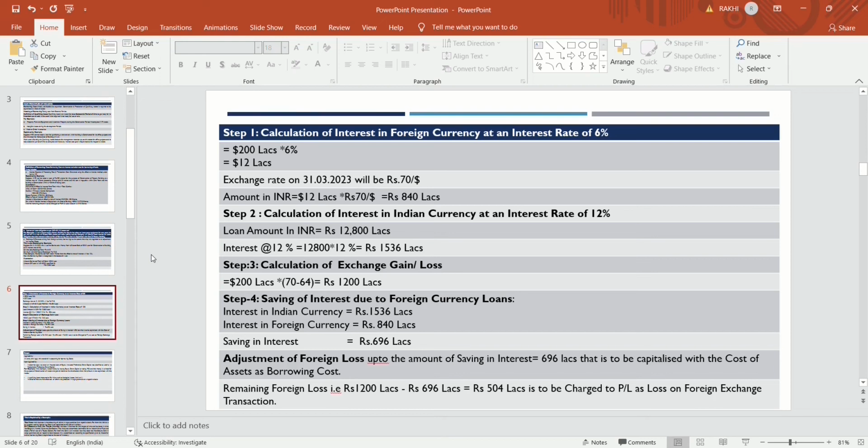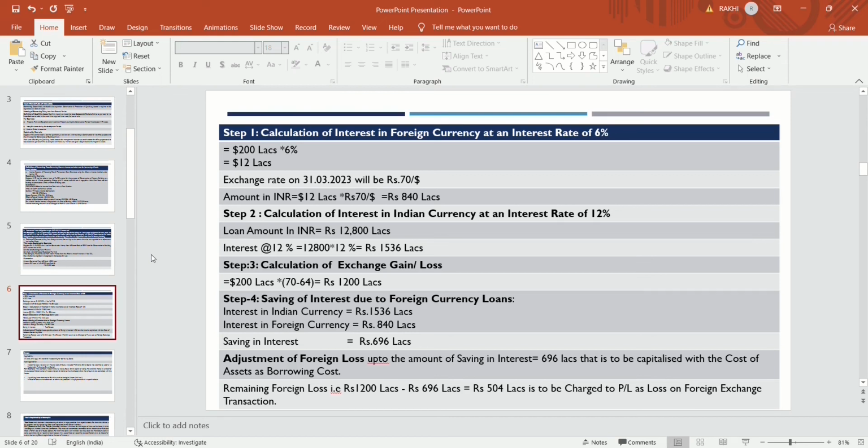If the company has taken a loan from Indian market, then the company needs to pay that interest. But the company has taken a loan from foreign market, and has actually paid less. So that is the saving, and if there is a fluctuation loss, then that loss is to be adjusted with the saving in interest, and that is to be capitalized with the cost of asset of the borrowing.